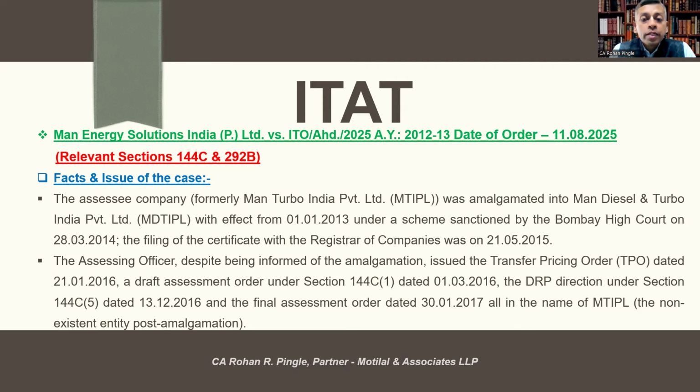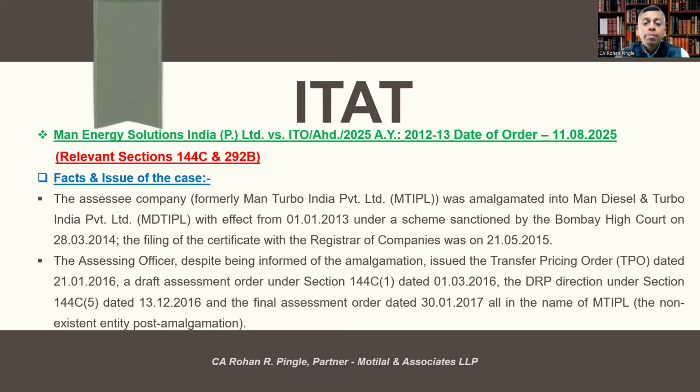The assessee company was amalgamated into Man Diesel and Turbo India Private Limited with effect from 1st January 2013 under a scheme sanctioned by Bombay High Court on 20th March 2014. The filing of the certificate with the Registrar of Companies was on 21st May 2015.